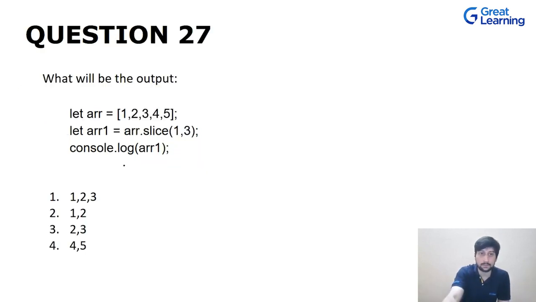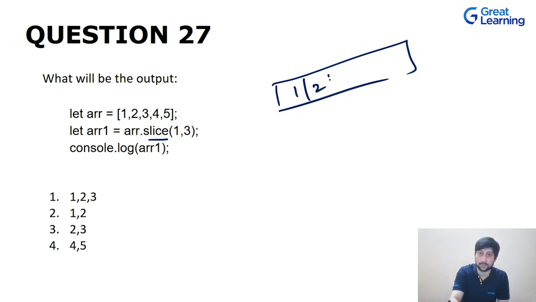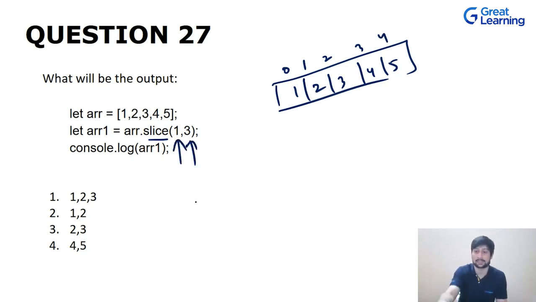Okay. Now let's talk about this. This time we are not using splice, we are using the slice method, on this particular array, which is 1, 2, 3, 4 and 5. So these are the indexes. Are these inclusive or exclusive?